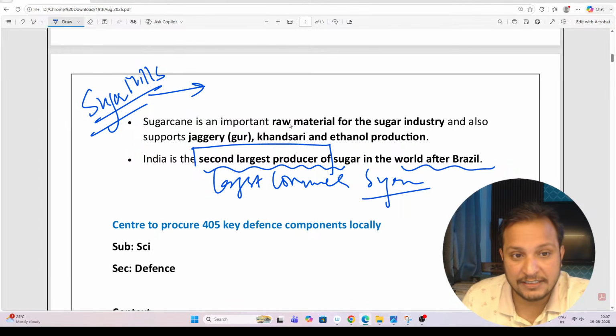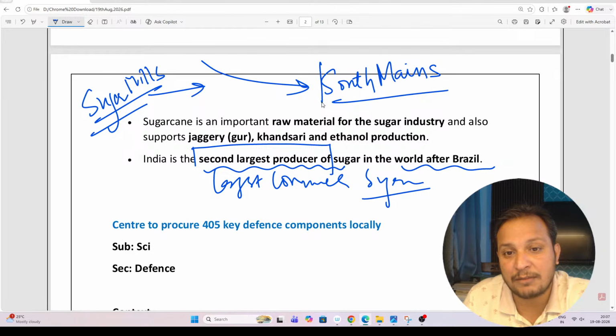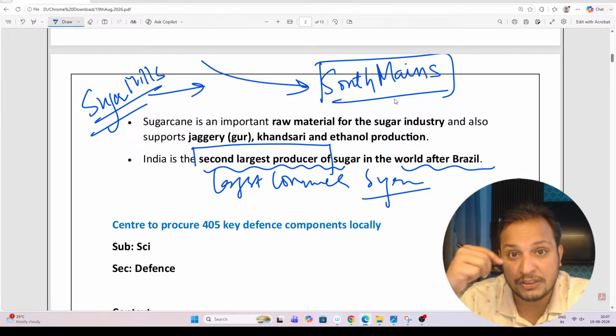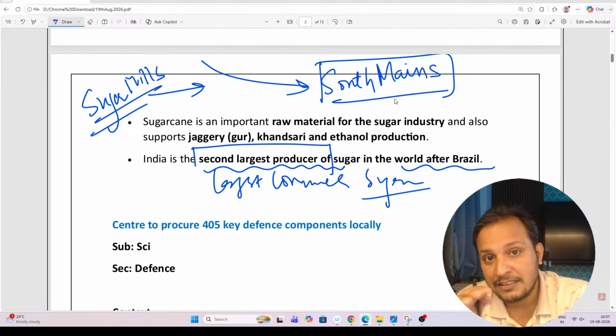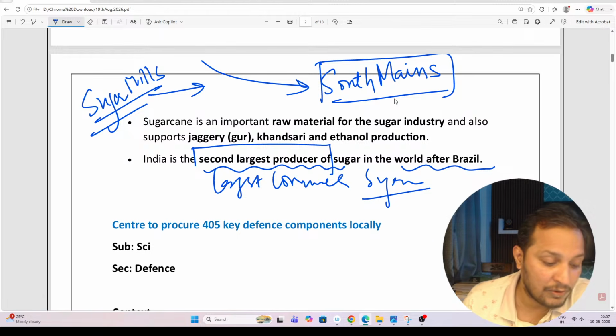There is a shift of sugar mills from north to south. This is an important question in the mains examination. Sometimes they will ask it in the prelims exam also, as a reason-based, logical question. They will ask you why the sugarcane is shifting, why the mills are shifting. This can be one question.